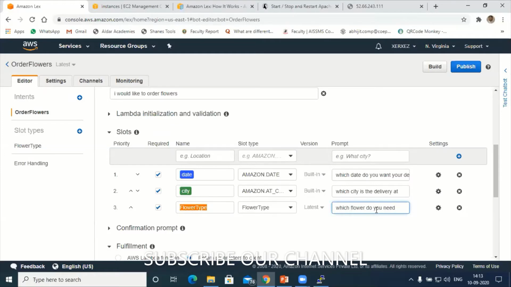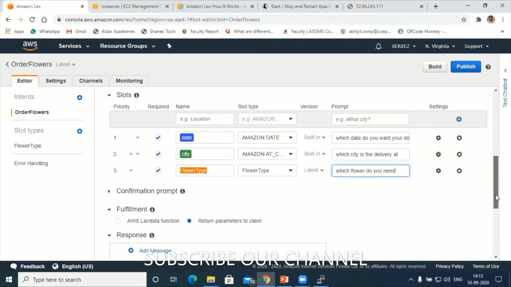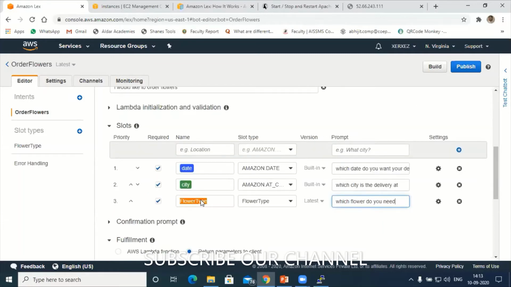Next, whether to add more slots in future. Under slots, there is an option called required. Check all these three questions. This indicates that you are making these questions mandatory while performing the conversation with the client.